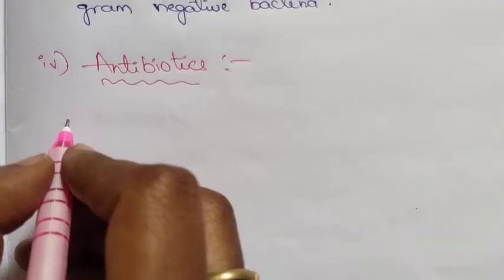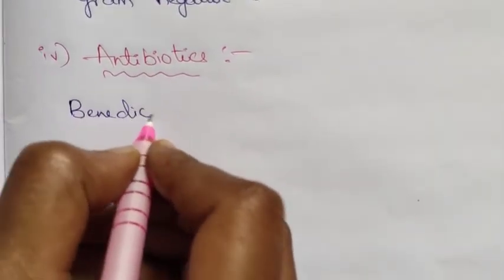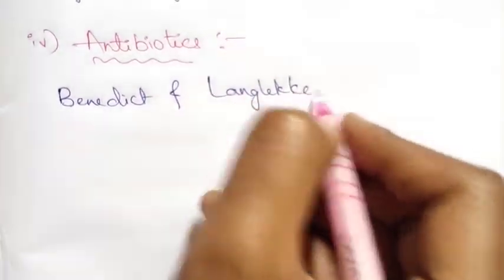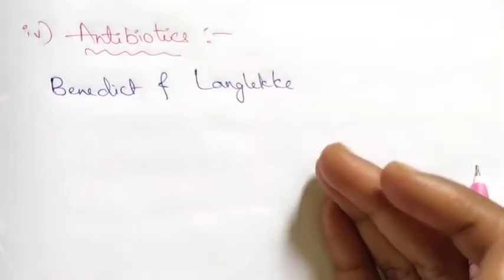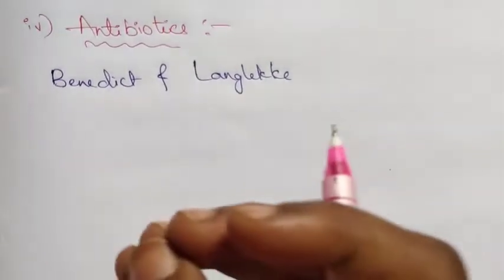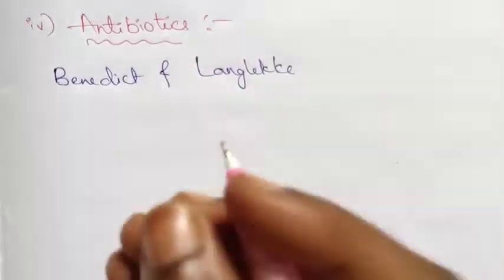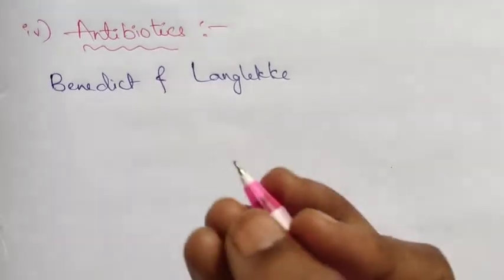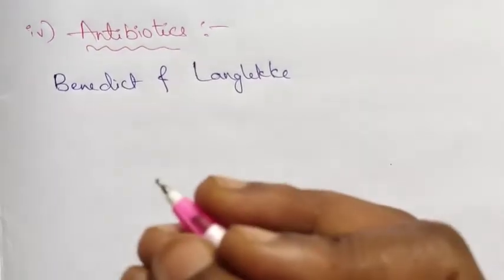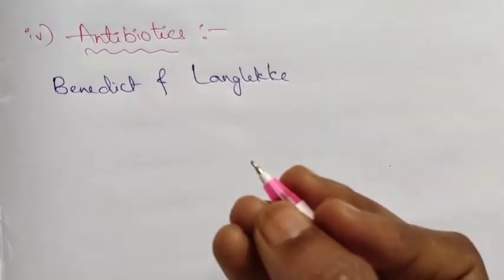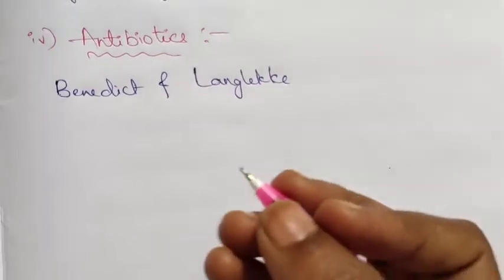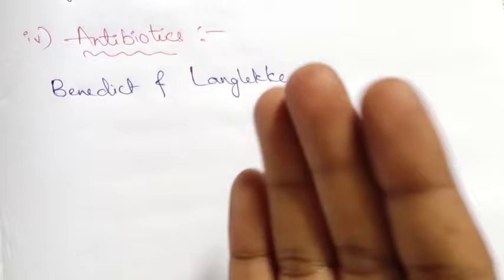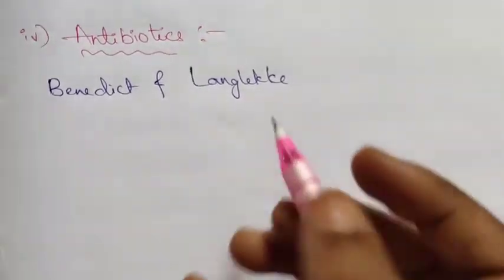Waksman and Woodruff, these two scientists, defined antibiotics as chemical substances released from microorganisms that have the capacity to kill other microorganisms by using their chemical substances. Why? Because these chemical substances inhibit metabolic actions at low concentrations.